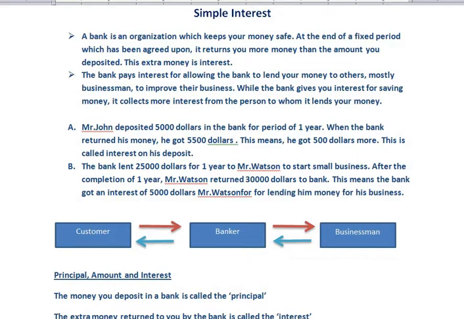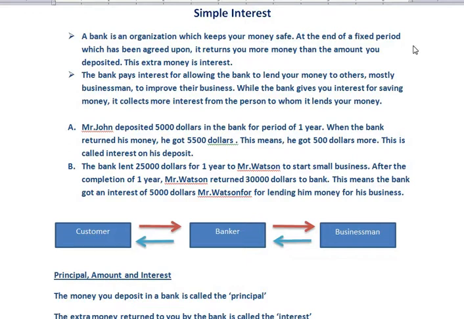How can we save money? When we talk about saving money, here comes the bank into the picture. A bank is an organization which keeps your money safe. Why safe? Because if you save money in your home, it can be stolen. There is so much danger when you save money in your home.